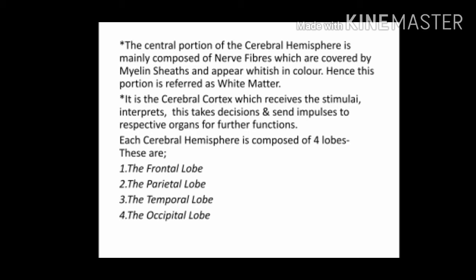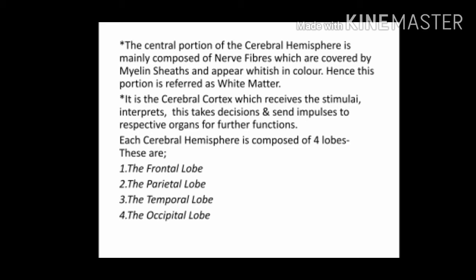So is it clear? The central portion of the hemisphere consists of mainly the nerve fibers which are having myelin sheath, and it appears white in color. Hence, the central portion of this hemisphere is referred as white matter of the brain. It is cerebral cortex which receives the stimuli, interprets this, takes decision and sends impulses to the respective organs for further functions. So main functions of receiving the stimuli and sending impulses takes place in cerebral cortex.